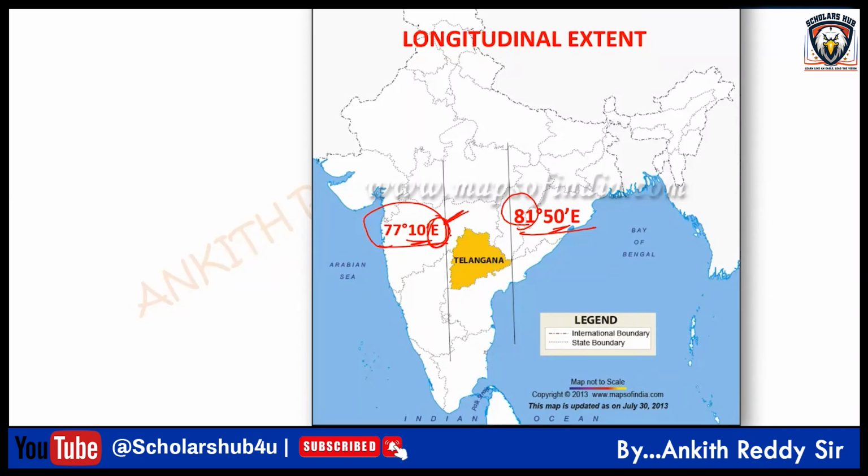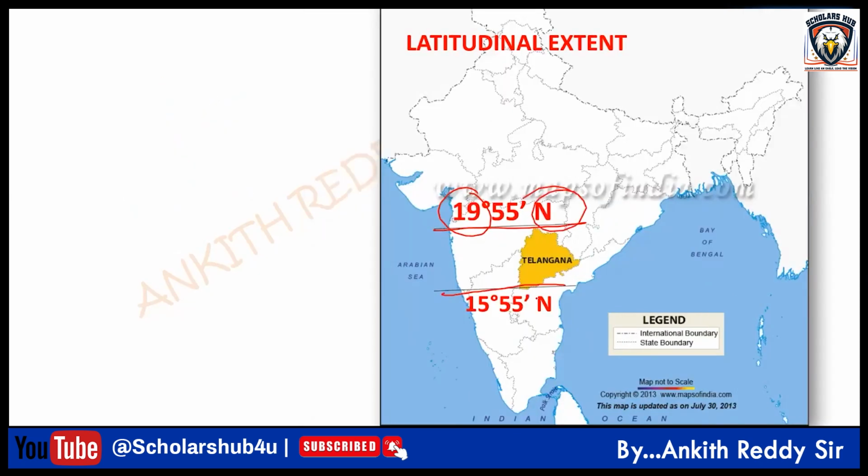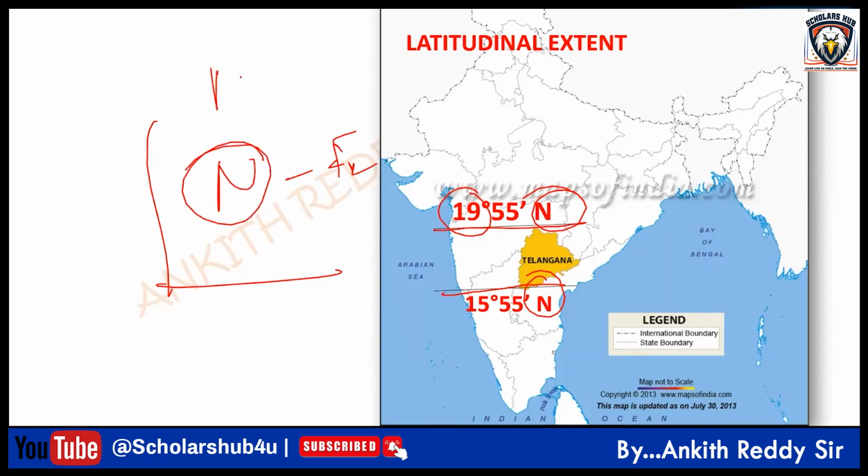India is in the Eastern Hemisphere. And when you talk about latitude, it should always be N. Though it is in the South, it should be N because India is in the Northern Hemisphere, Northeastern Hemisphere. So whenever you denote latitude, you should denote it with N. And whenever you're talking about longitude, you have to denote it with E. Very good.